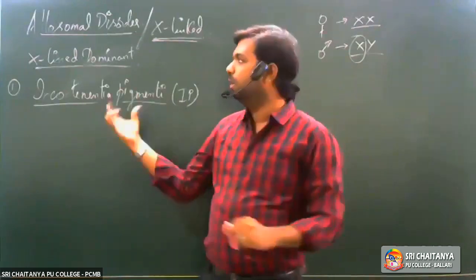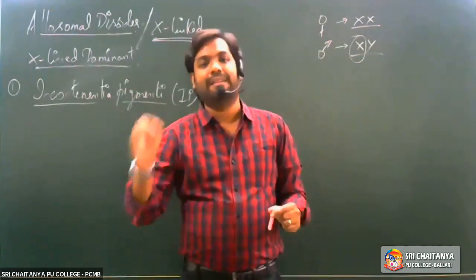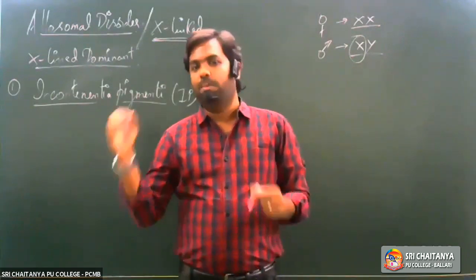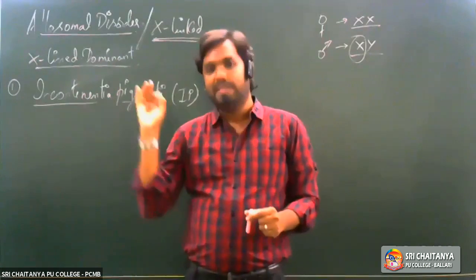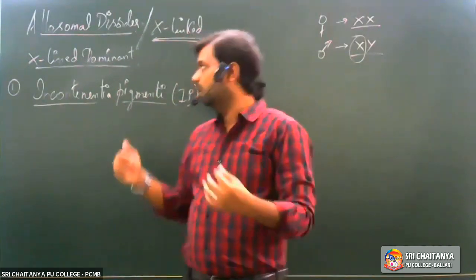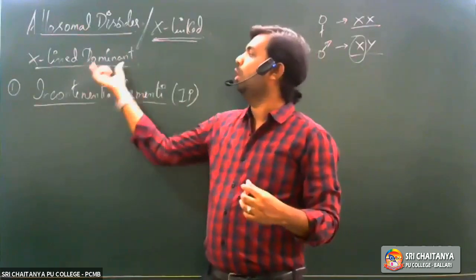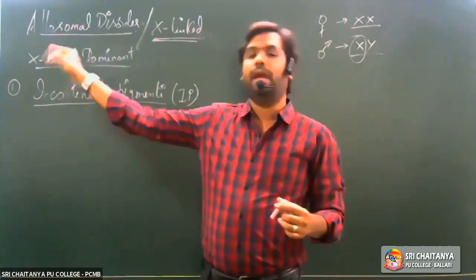Similarly, incontinentia pigmentae is a rare genetic disorder, with very few cases reported, and it is because of a dominant mutation present in the gene located on the X chromosome.